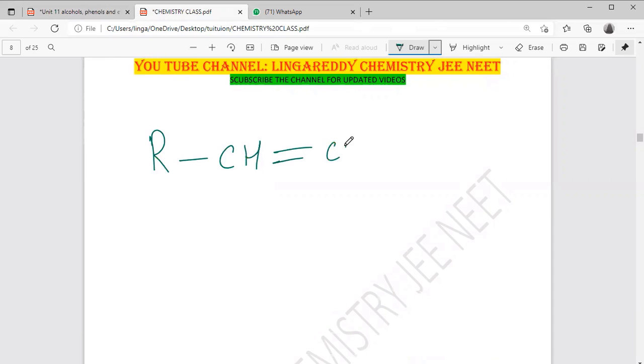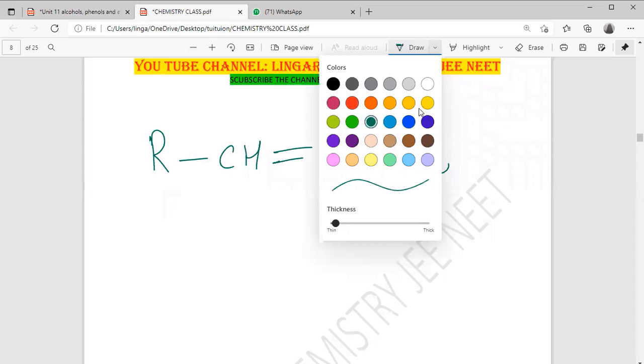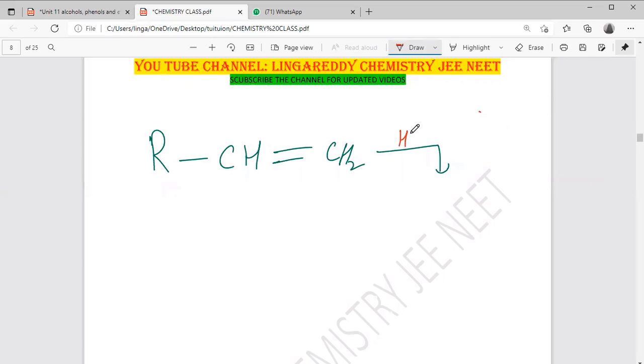RCH=CH2. If I take water, addition of what? H plus and OH minus, that is water. Where will the OH join, first carbon or second carbon? Second one, sir. Where will the H plus join?